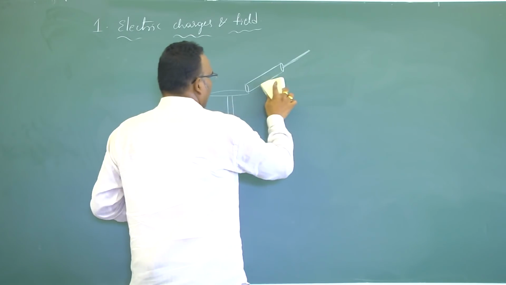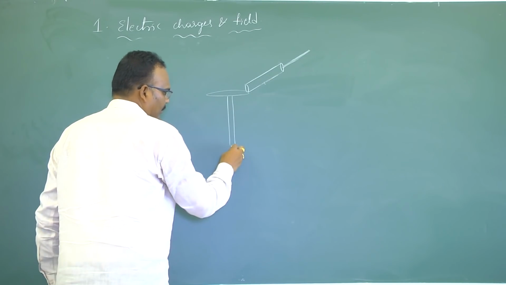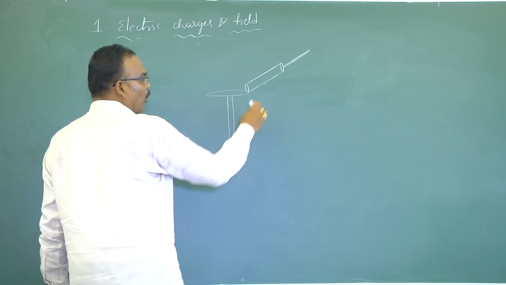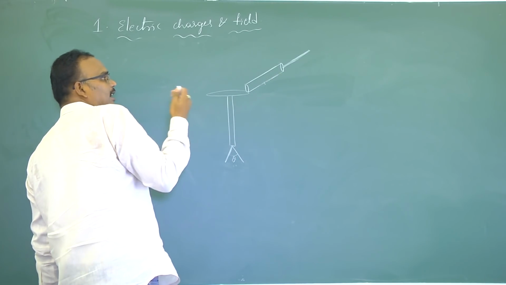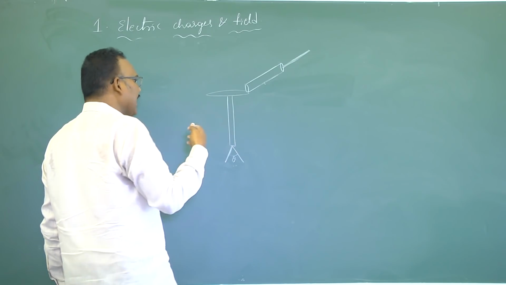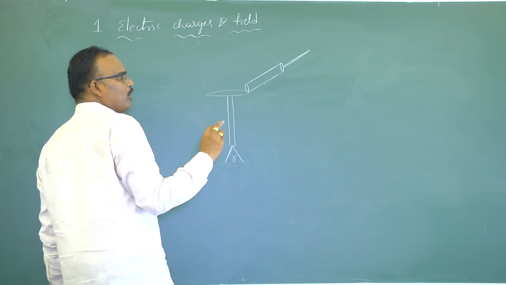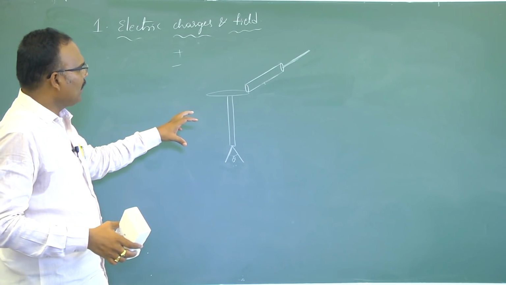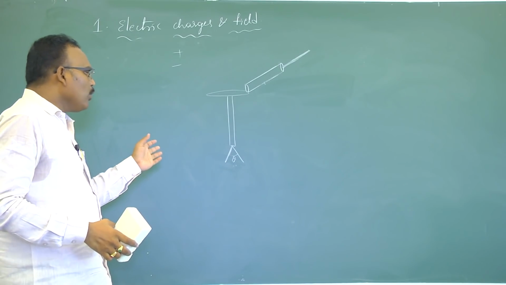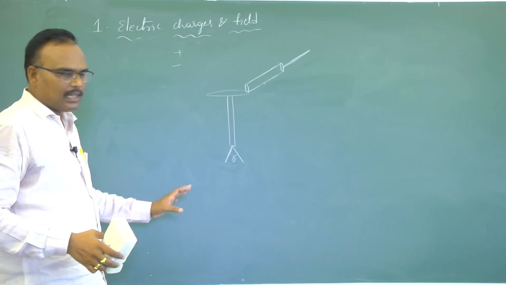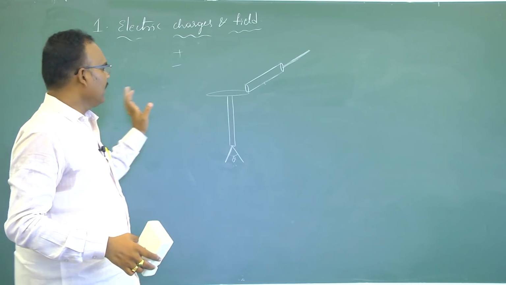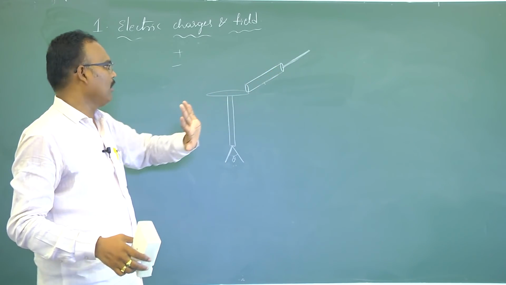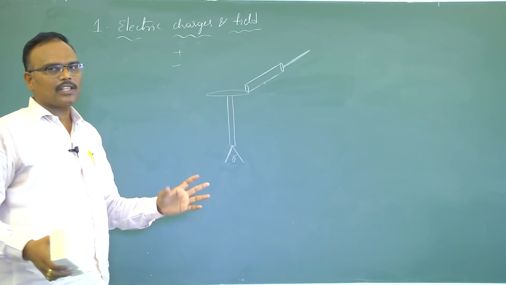If angular divergence is observed here, that means this body is charged. But what kind of charge is present in this body, I cannot say directly now. We have only two kinds of charge, positive and negative. The kind of charge I may not identify immediately, but by doing different operations on this gold leaf electroscope, I can easily determine which kind of charge is present on this body. But with a simple single operation, it is not possible.